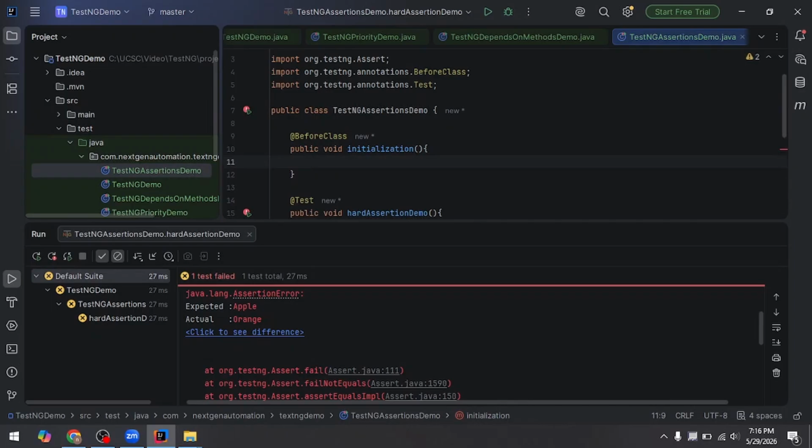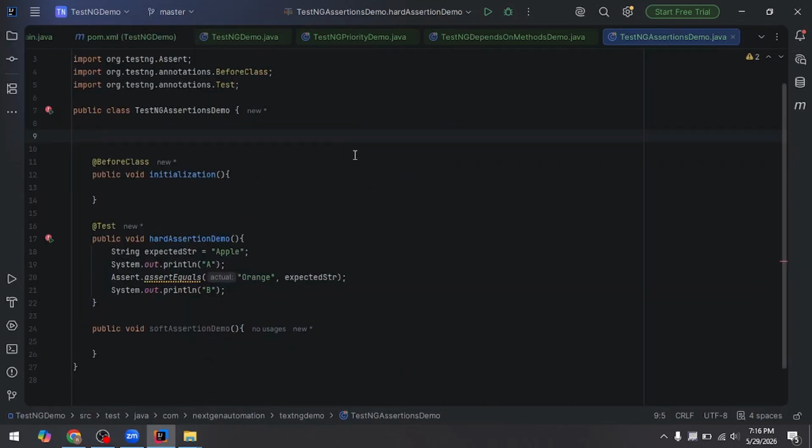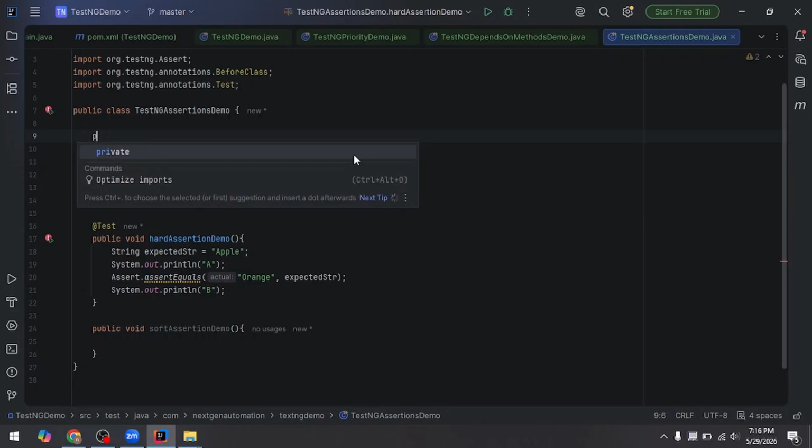Here you can define your soft assertion. I will define my soft assertion in the global scope. Private is fine, for this class only.